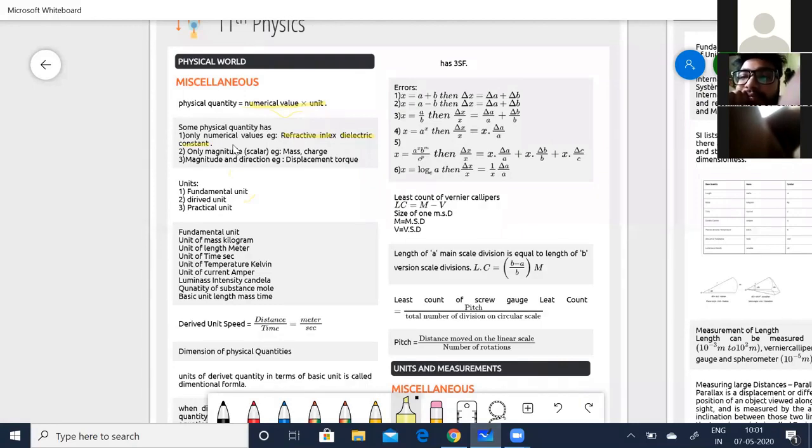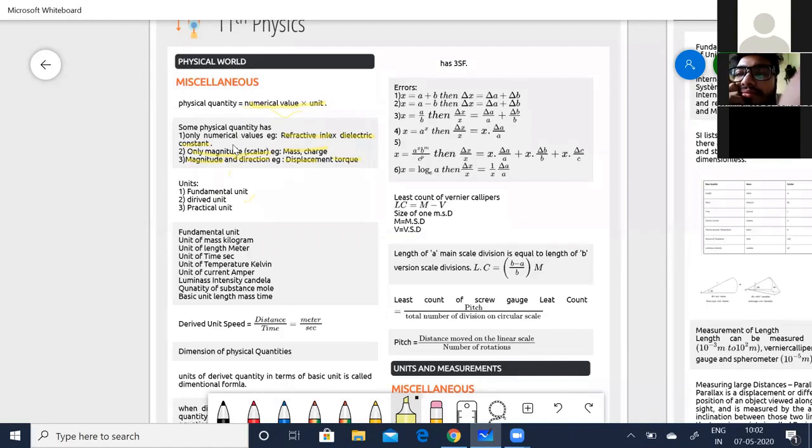Some quantities will have only magnitude, like say mass and charge. Such quantities are called scalar quantities. Some quantities have magnitude and direction. For example, displacement, velocity, torque, all these are examples of vector quantities. So basically we have come across three kinds of quantities: constants, where there is only a value; quantities that can have only magnitude; and quantities that can have magnitude and direction.